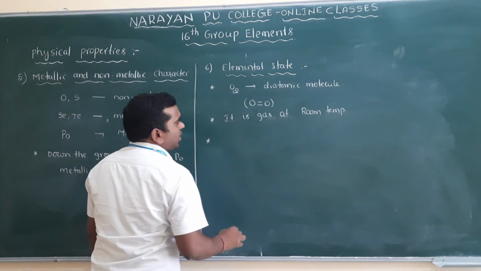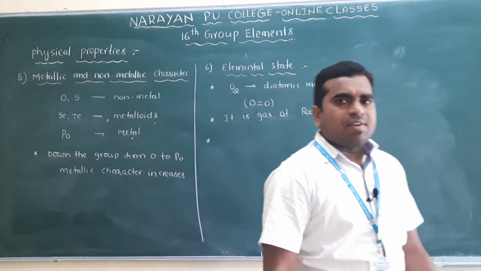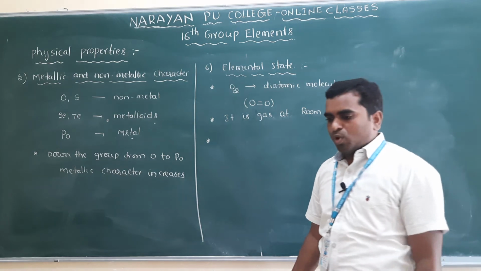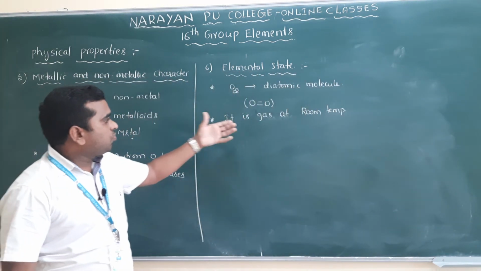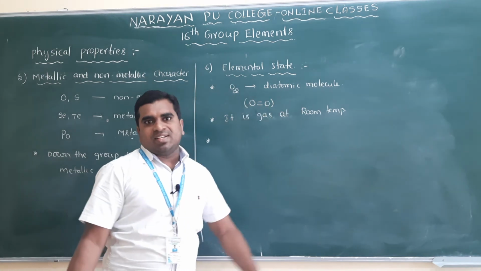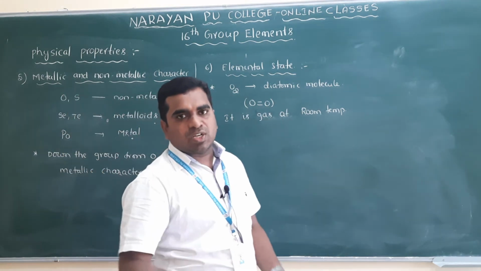Next, other elements than oxygen, that is sulfur, selenium, tellurium and polonium, cannot form double bonds with themselves because of large size and less electronegativity.